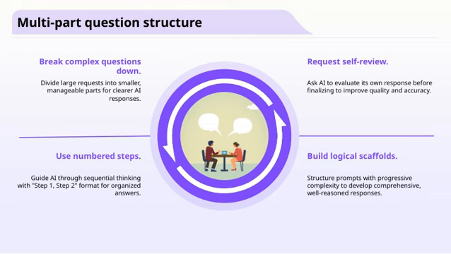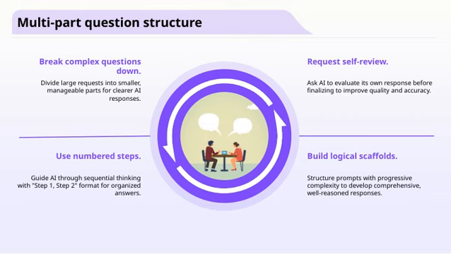One effective strategy is to divide large requests into numbered steps. This helps to organize the thinking process and ensures that each part is addressed thoroughly. Using a Step 1, Step 2 format, for example, allows us to steer the AI through a logical sequence of ideas, making its responses more structured and coherent.